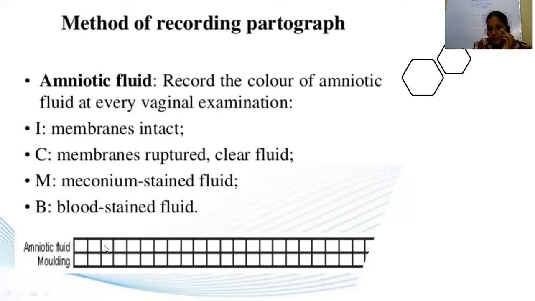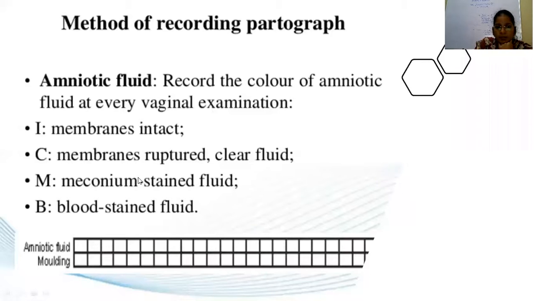Suppose at 6 o'clock the patient got admitted. At that time the patient is leaking, there is no meconium, and the amniotic fluid is clear, so at 6 o'clock you'll write C. And at 8 o'clock the membrane leak has turned into meconium state. So from clear liquid to meconium liquid, the time lapse is 2 hours. In this way you can document the case.